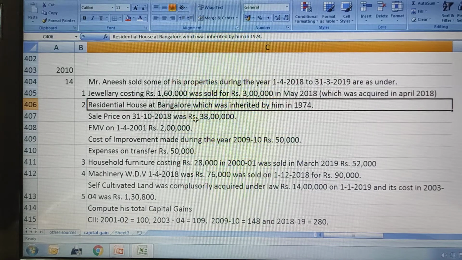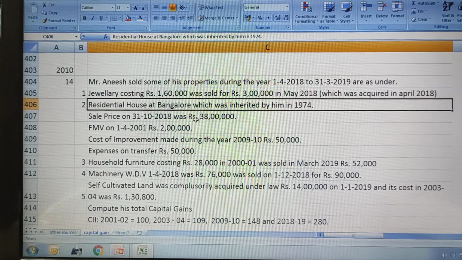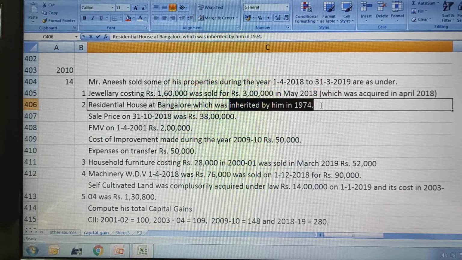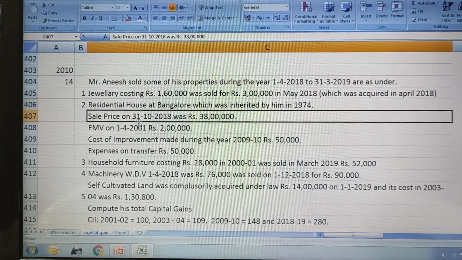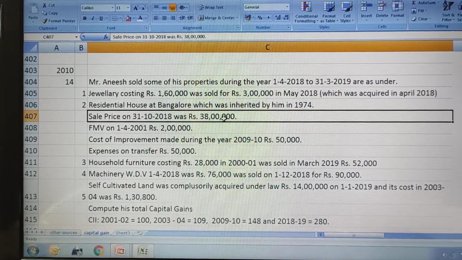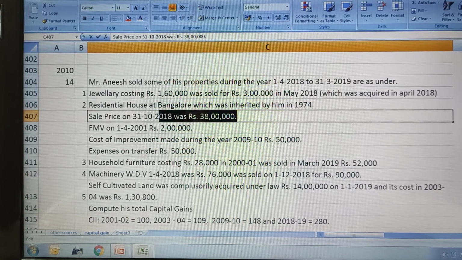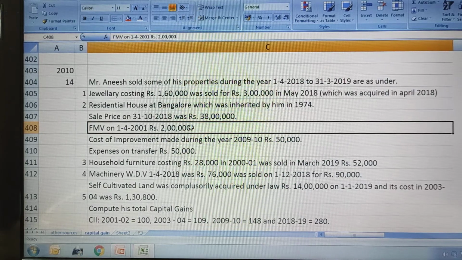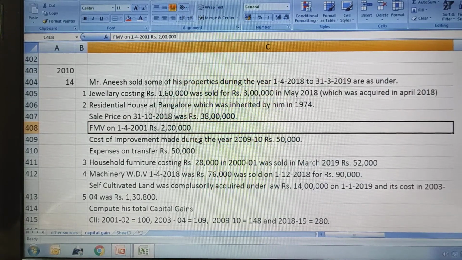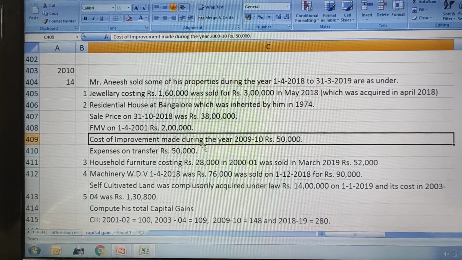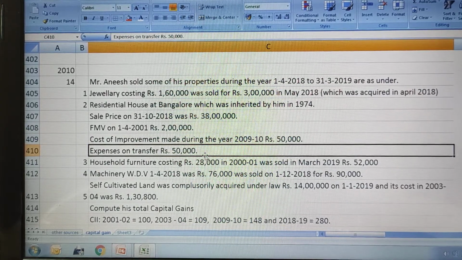Then the second is a residential house at Bangalore, which was inherited by him in 1974. He sold this property on 31st October 2018 for rupees 38 lakhs. The fair market value of the same property as on 1st April 2001 was 2 lakhs. Cost of improvement made during the year 2009-10 was 50,000. Expense on transfer was 50,000.